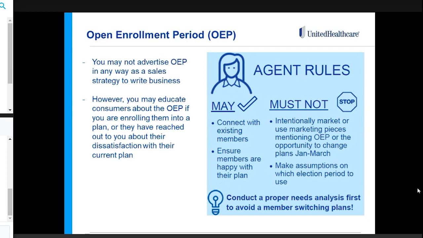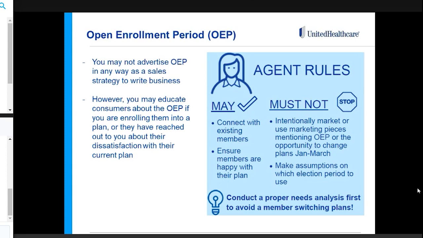This open enrollment period is meant to be a safety net for people who may have gotten onto a Medicare Advantage plan that's not a good fit for them. Maybe they signed up and they realized that their doctor's not in the network, or one of their drugs is more expensive than it was previously. This is kind of that safety net to make a one-time change onto a plan that's a better fit for them.